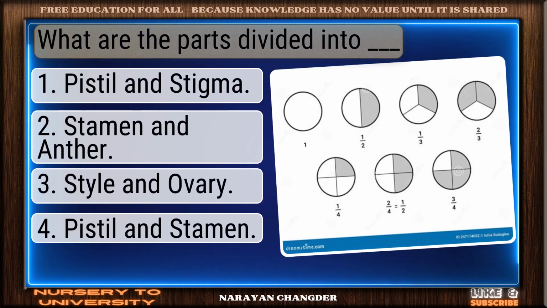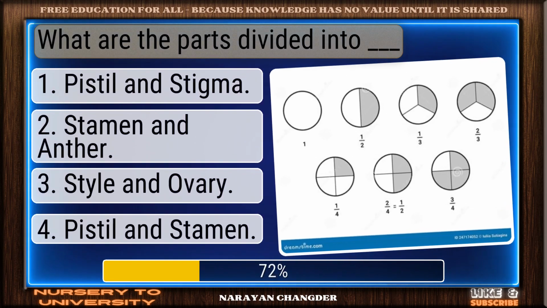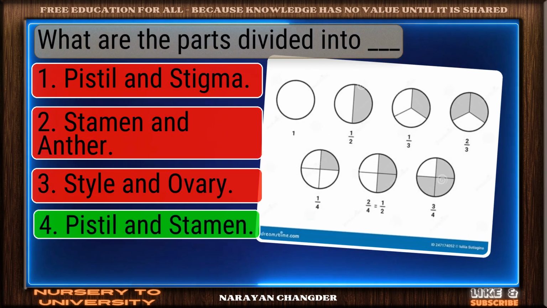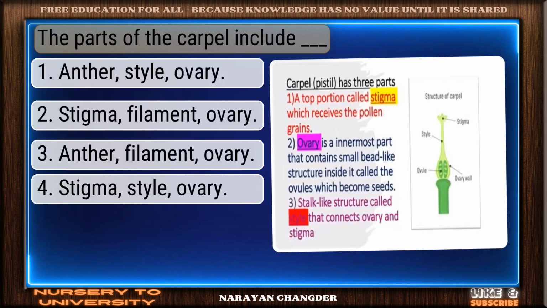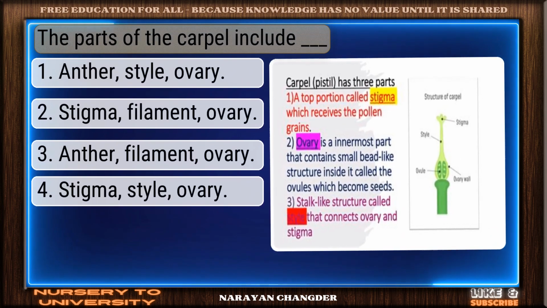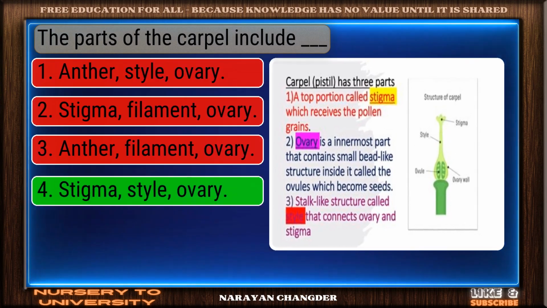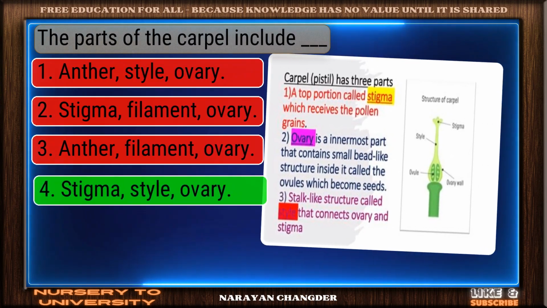Question number 114. What are the parts divided into dash? Clear logic. Your choice pistil and stamen is sound and 100% true. Question number 115. The parts of the carpel include dash. Smart move. Stigma, style, ovary is an accurate answer.